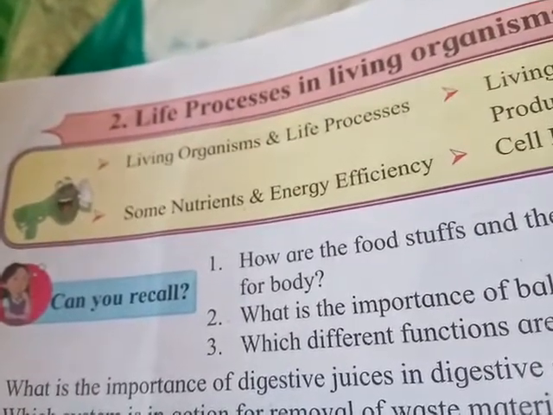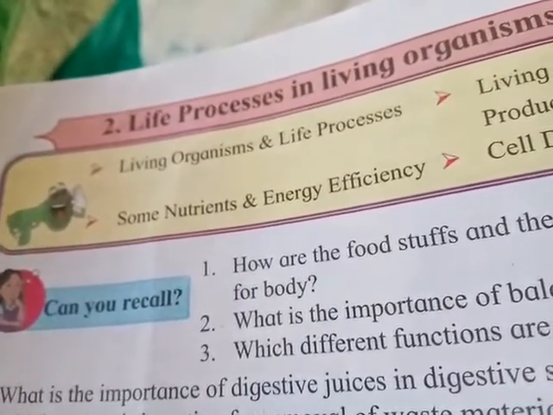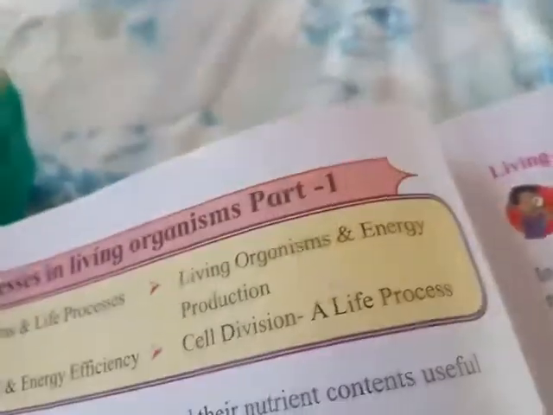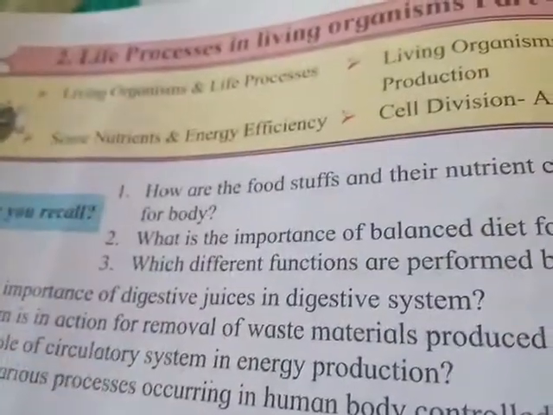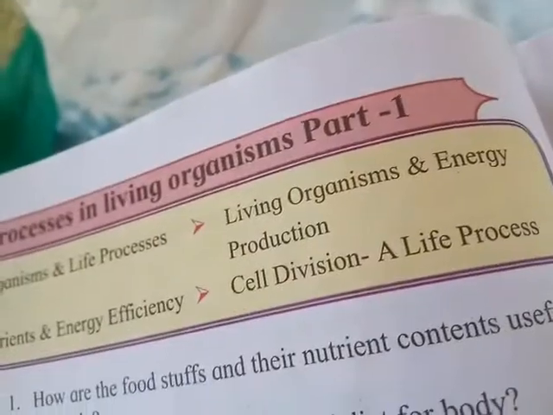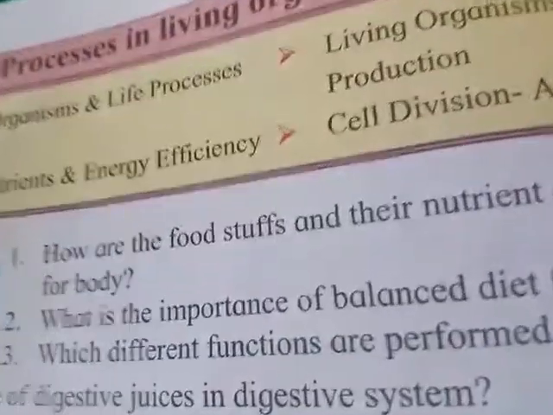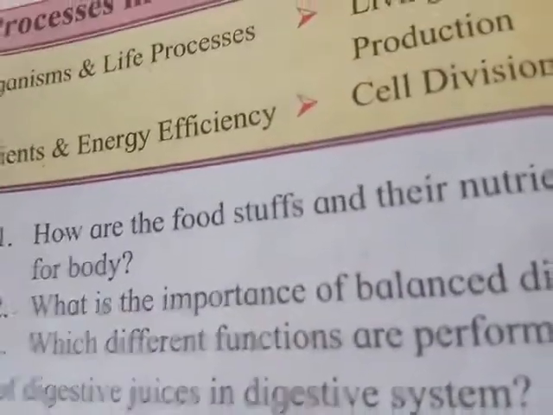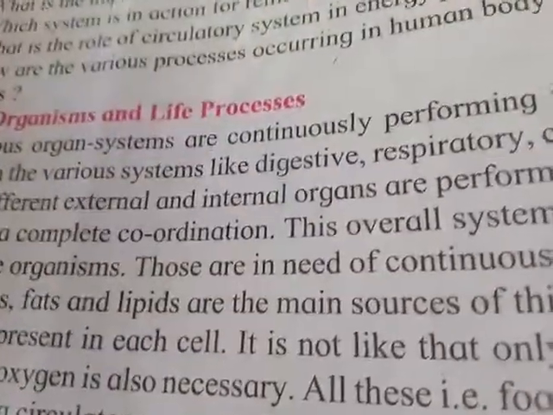This chapter includes living organisms and life processes, living organisms and energy production, some nutrients and energy efficiency, cell division, a life process. These are the main topics of this chapter. We move towards the first topic, that is living organisms and life processes.